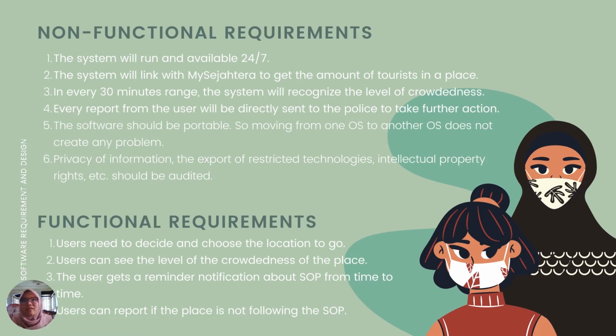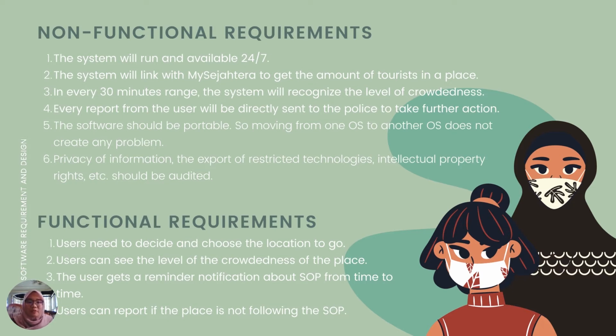And when the user wants to file a complaint, the report will be sent directly to the police to take further action. And also the software should be portable and it can be downloaded on any operating system. Okay, and also the system will have privacy of information because users will share their location with us.